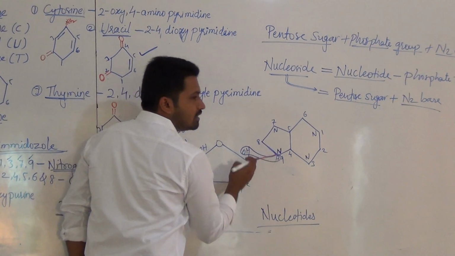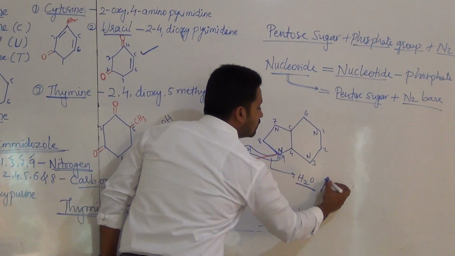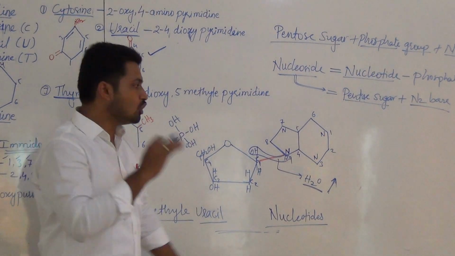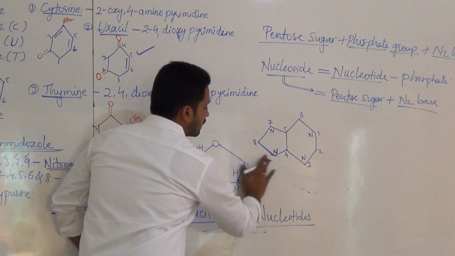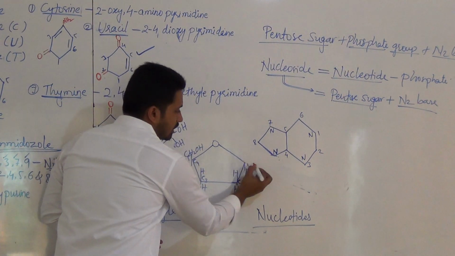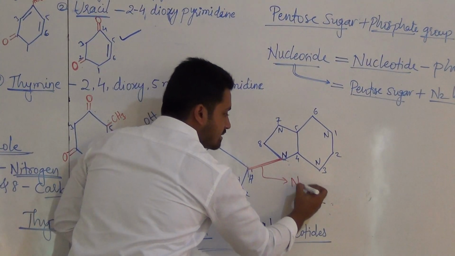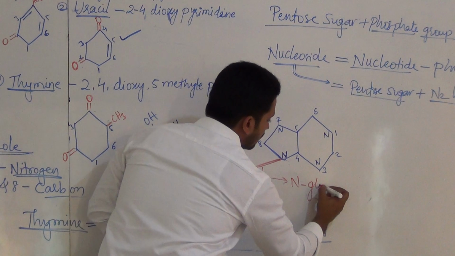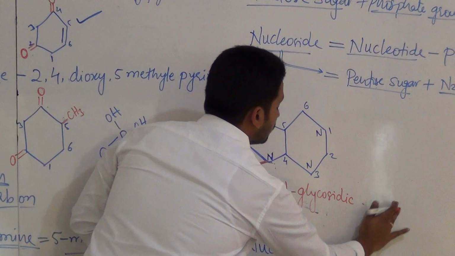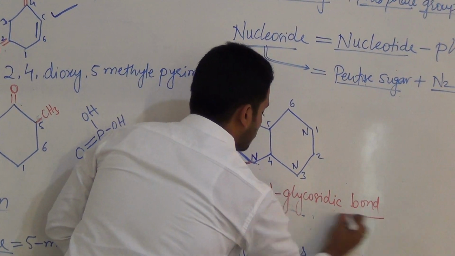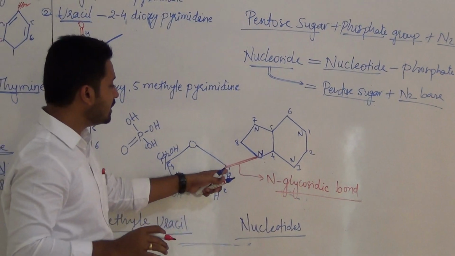They are going to join with each other and liberate a water molecule. H2O molecule is liberated. And by the loss of this water molecule, a new bond is going to form here. That OH is gone now. A bond is going to form now, that we are calling as N-glycosidic bond. N-glycosidic bond.